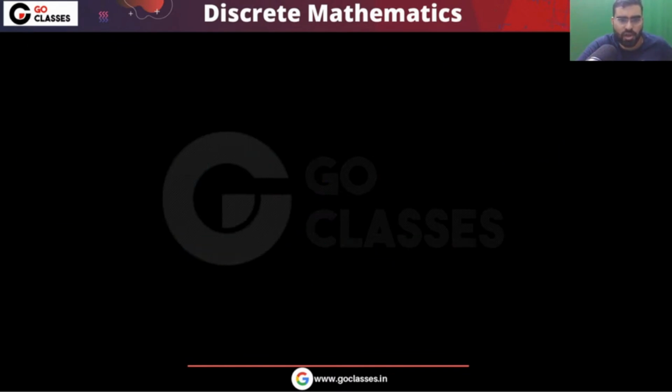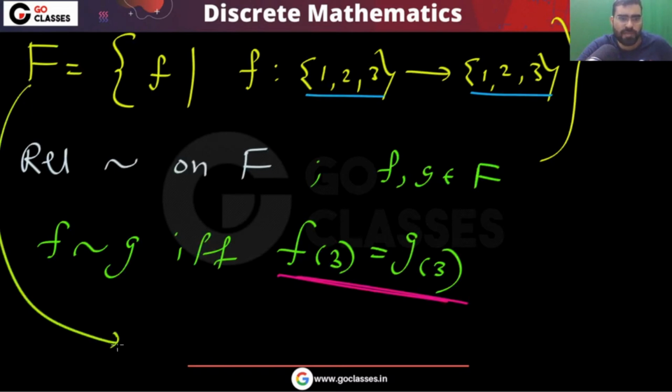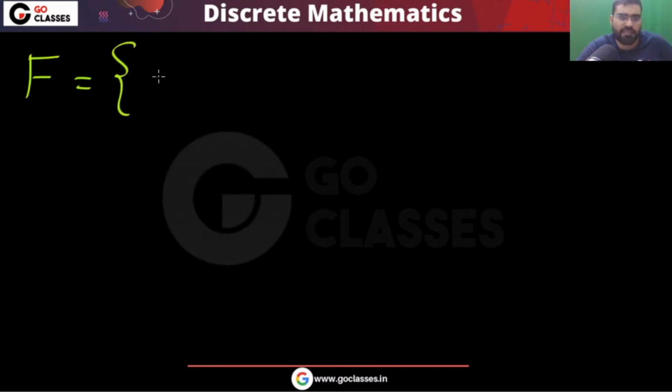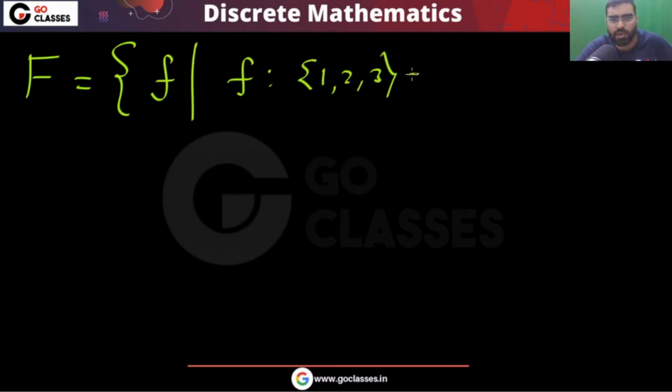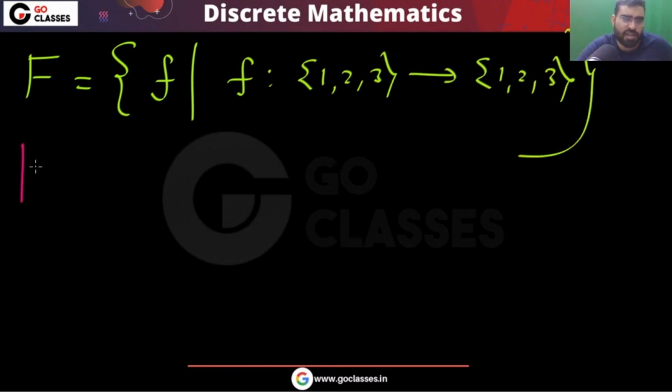What is the cardinality of F? First understand F only. Focus on the base set F. In this you have all the functions from {1, 2, 3} to {1, 2, 3}.